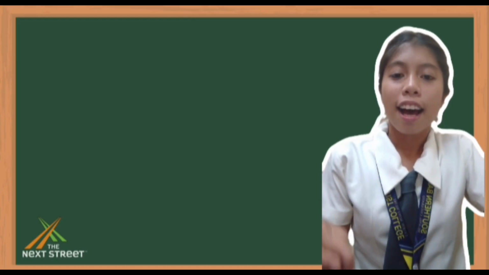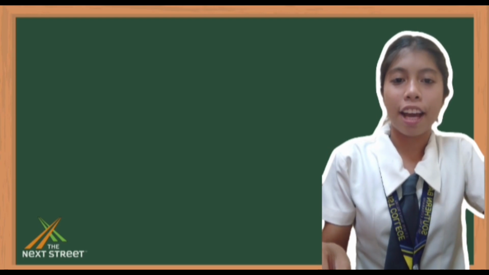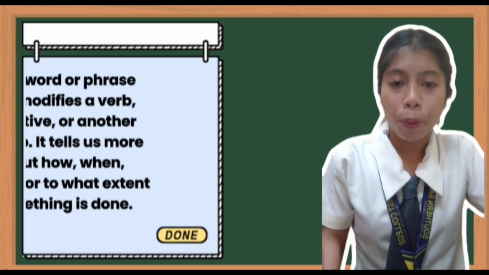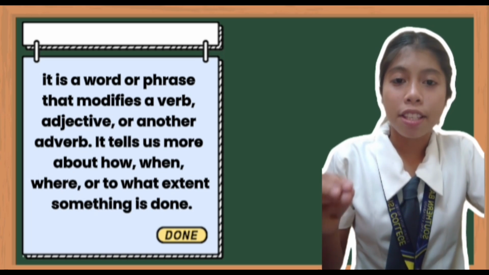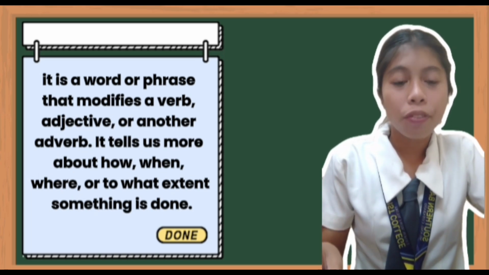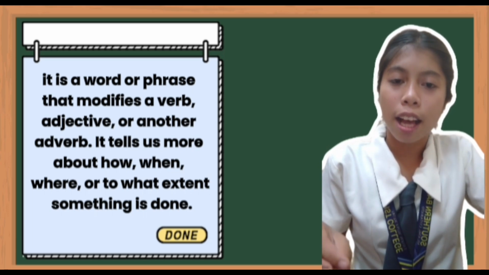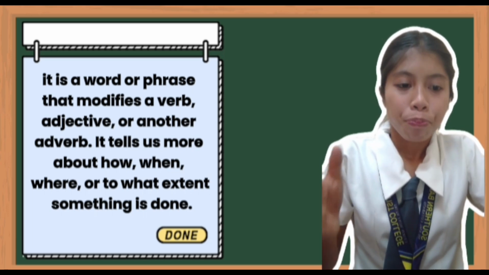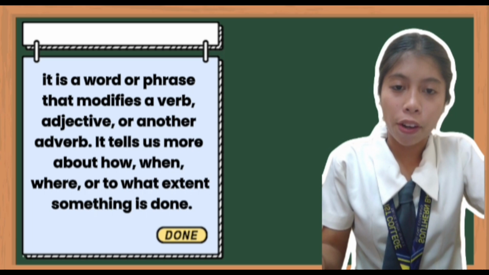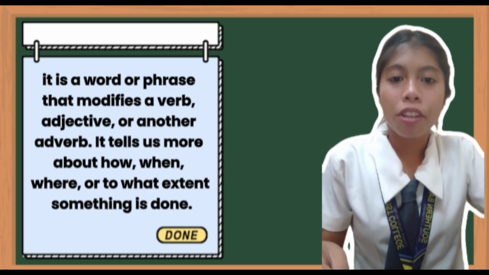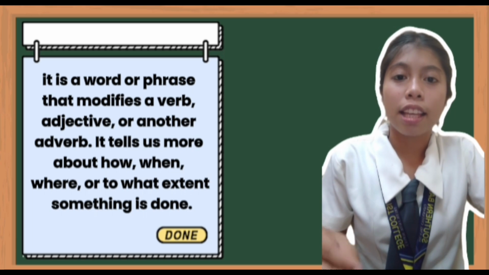So, good day everyone. Our topic for today is all about adverbial. So, when we say adverbial, it is a word or phrase that modifies a verb, adjective, or another adverb. It tells us more about how, when, where, or to what extent something is done. So when we say it modifies, it means it explains.